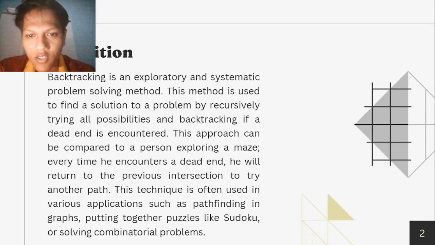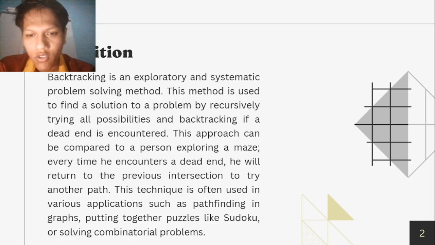Di sini terdapat definition. Backtracking is an exploratory and systematic problem-solving method. This method is used to find a solution to a problem by recursively trying all possibilities and backtracking if a dead end is encountered. This approach can be compared to a person exploring a maze.